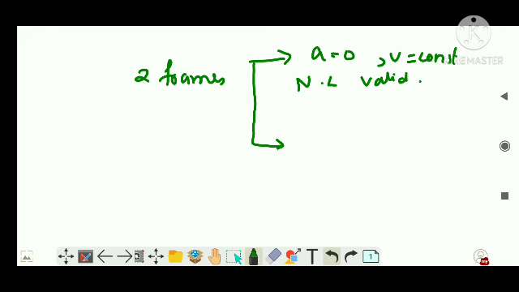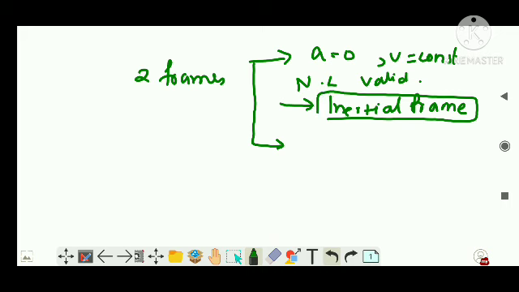This type of frame, where the observer is having constant velocity, or is not accelerated at all, is known as an inertial frame. It is called an inertial frame.